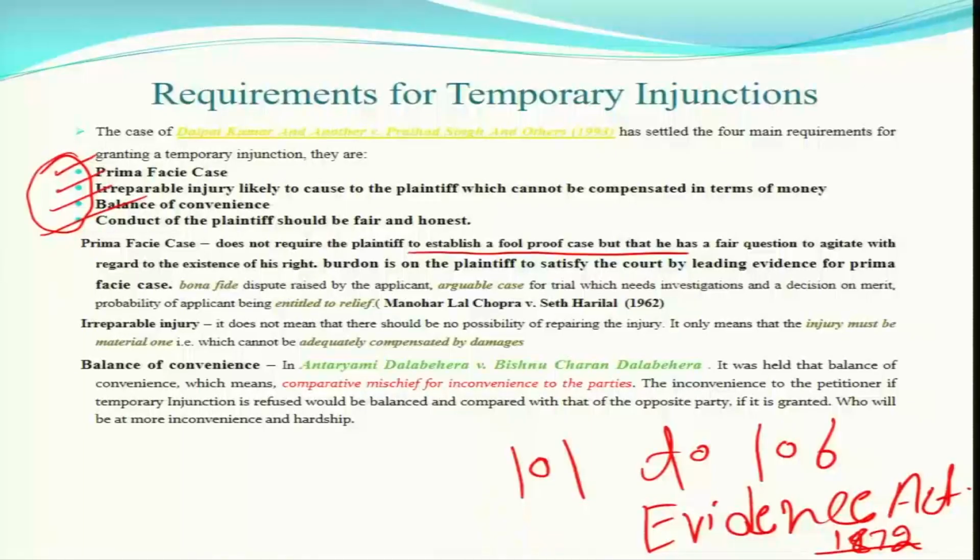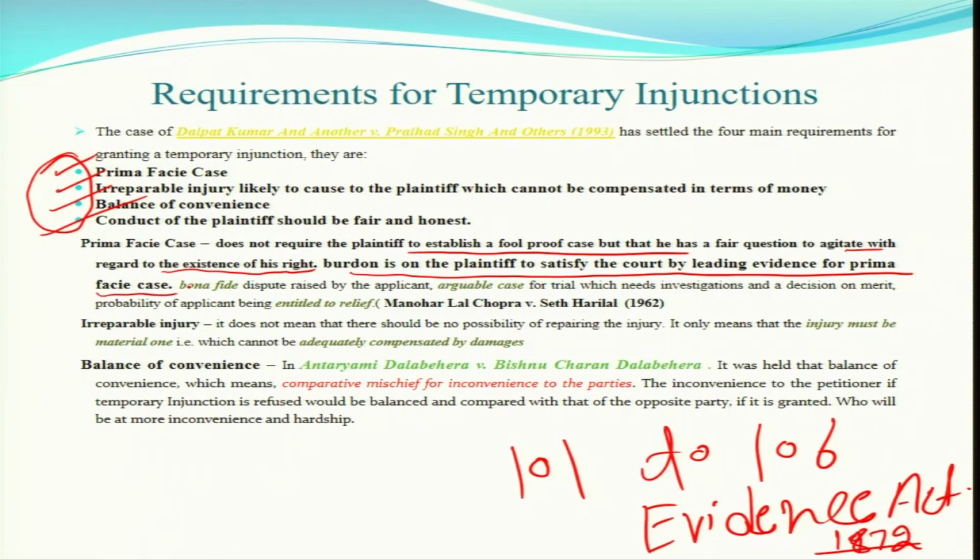Even if you have this kind of fear, this kind of apprehension, you still have to establish a prima facie case, something in your favor. That is the reason: there is no need to establish a foolproof case, but he has a fair question to agitate with regard to the existence of his right. The burden is on the plaintiff to satisfy the court by leading evidence for the prima facie case.